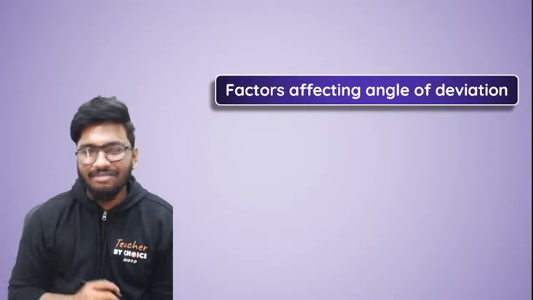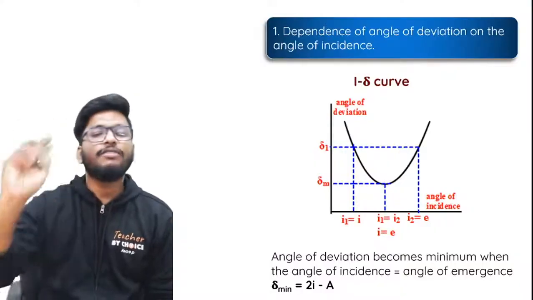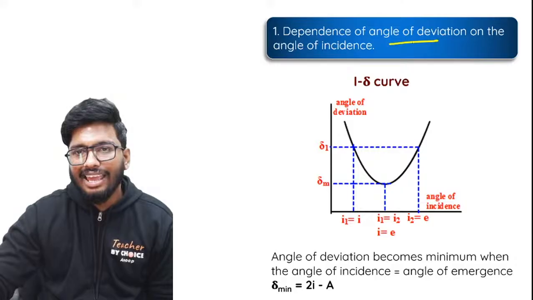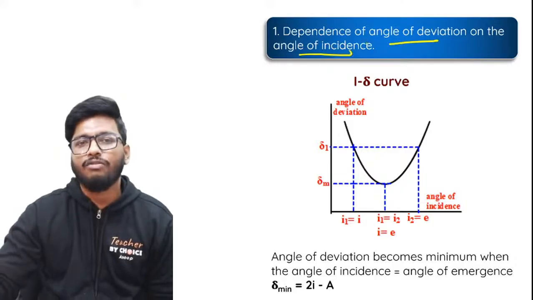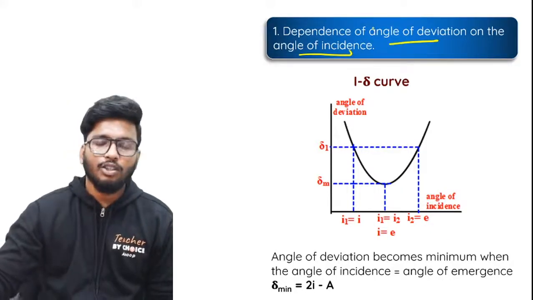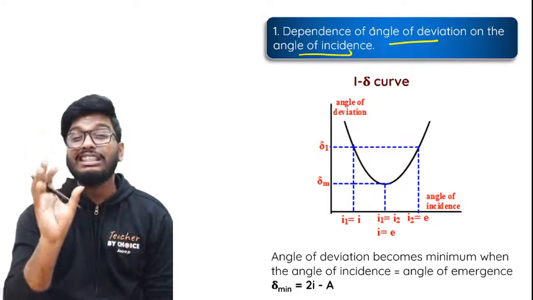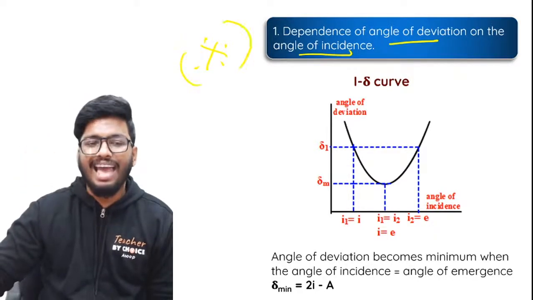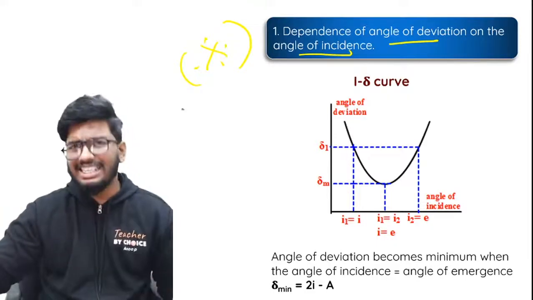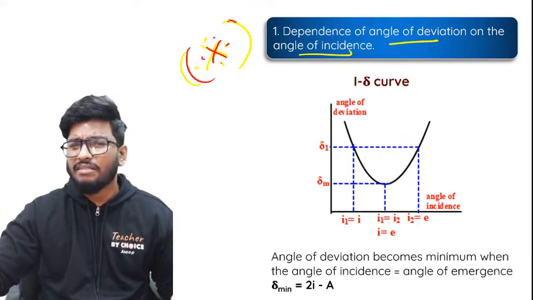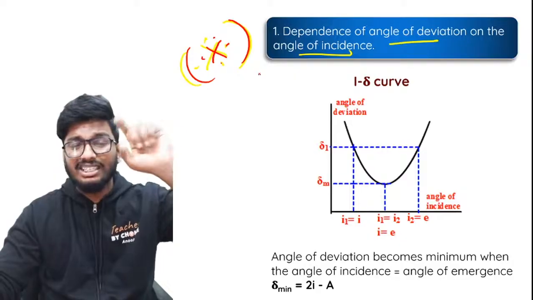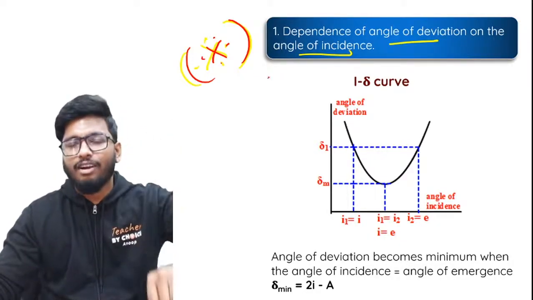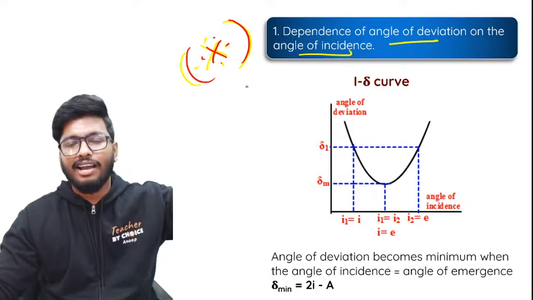All right, factors affecting angle of deviation. Now, the first factor is this, guys. Angle of deviation is affected by the angle of incidence. This is a very important topic. It has been asked several times in the exam. So listen very carefully. What is the dependence of angle of deviation on angle of incidence?